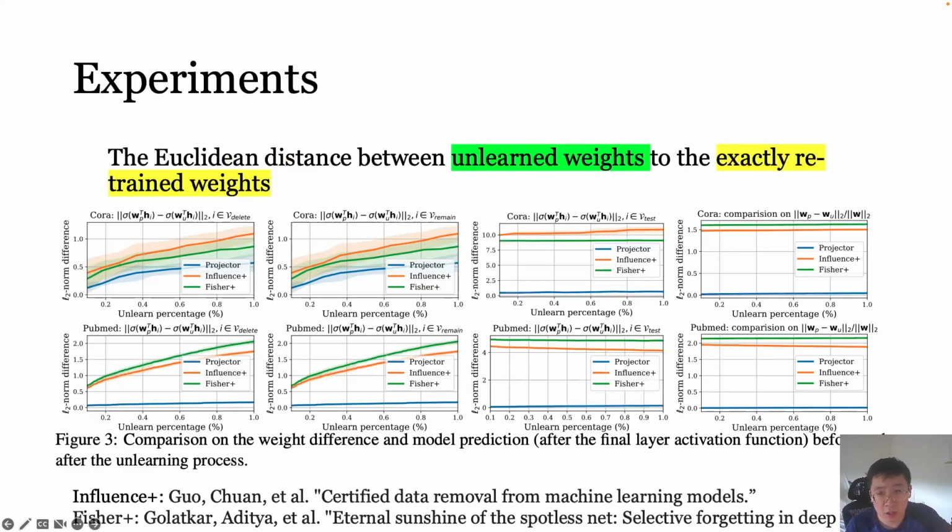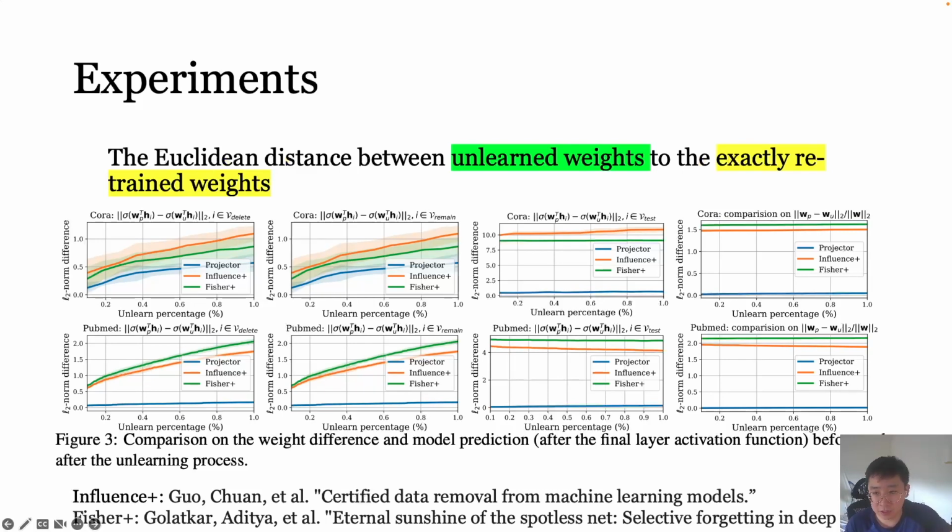In the experiment, we compare the closeness of the unlearning solution WP to the retrained model WU to verify our conclusion in Theorem 1 and Proposition 2. Ideally, a powerful unlearning algorithm is expected to generate similar weight parameters and activations to the retrained model, as shown in figure 3.